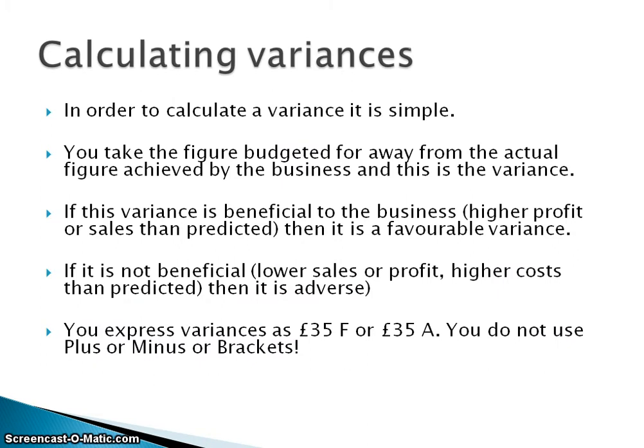In order to calculate a variance, you simply take away the budgeted figure from the actual figure achieved by the business, and this difference is then known as the variance. If this variance is beneficial to the business, for example higher profits or sales than they predicted, then it is considered to be a favourable variance. If it is not beneficial, such as lower sales or profit than expected, or higher costs than expected, then it is an adverse variance.